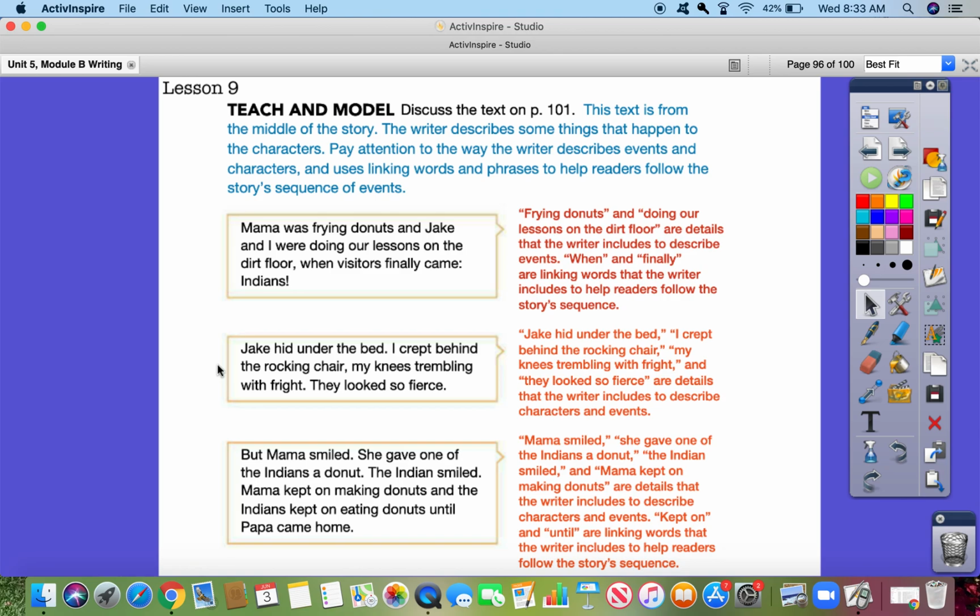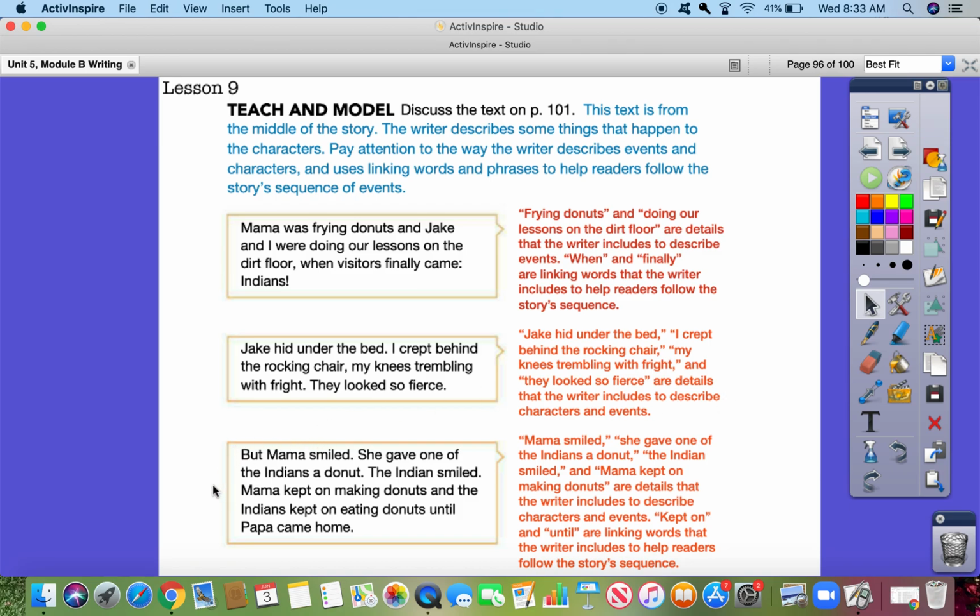Jake hid under the bed. I crept behind the rocking chair, my knees trembling with fright. They looked so fierce. Jake hid under the bed, I crept behind the rocking chair, my knees trembling with fright, and they looked so fierce are details that the writer includes to describe characters and events.